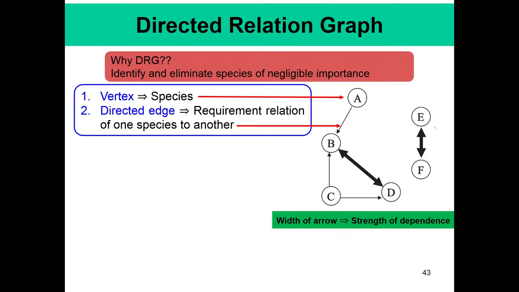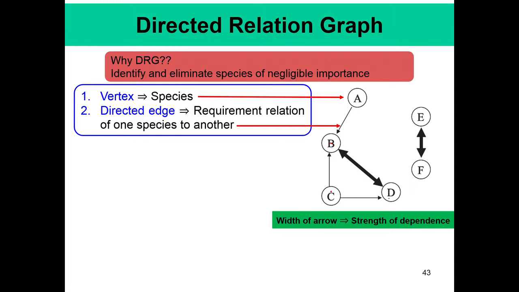For example, in this reaction mechanism, there is some reaction happening between A and B. There is some reaction happening between B and C, and D and C. It can be that C is forming into B and A is forming into B, and also there can be some reaction between D and B, and as a result they are related.